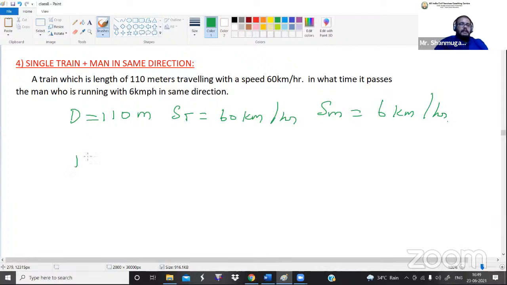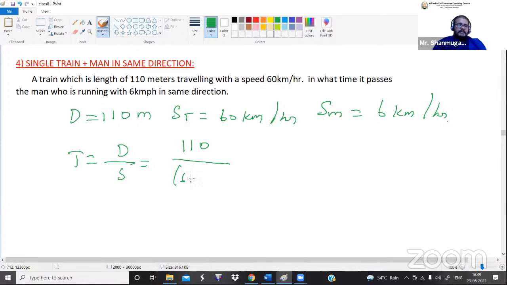Now the time is equal to distance divided by speed. Distance is equal to 110. If both objects are moving in the opposite direction, we have to add the speed values. If both objects are moving in the same direction, we have to subtract the speed values. Got it?